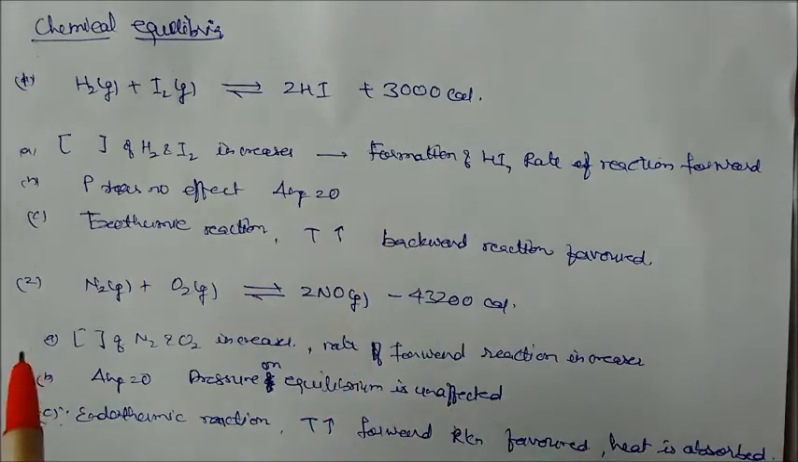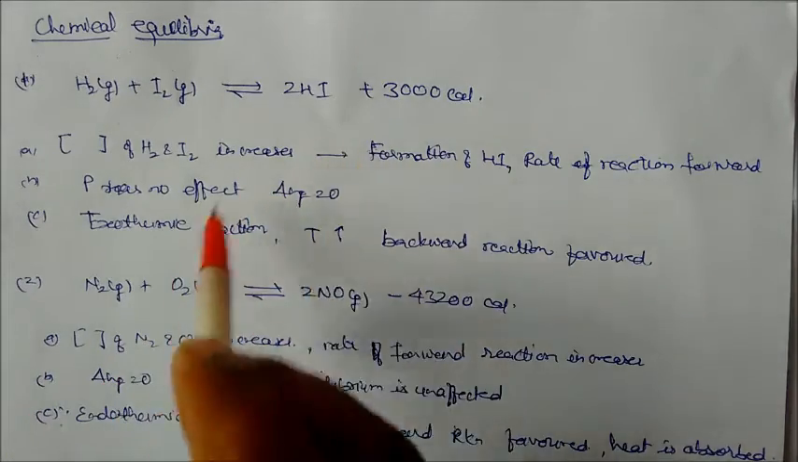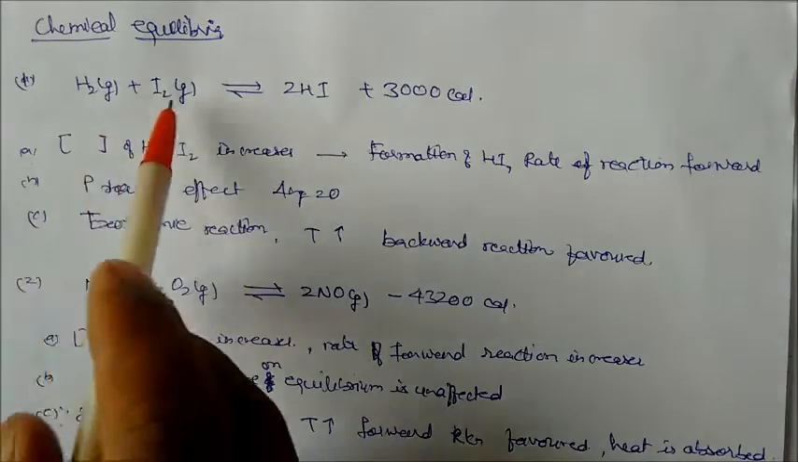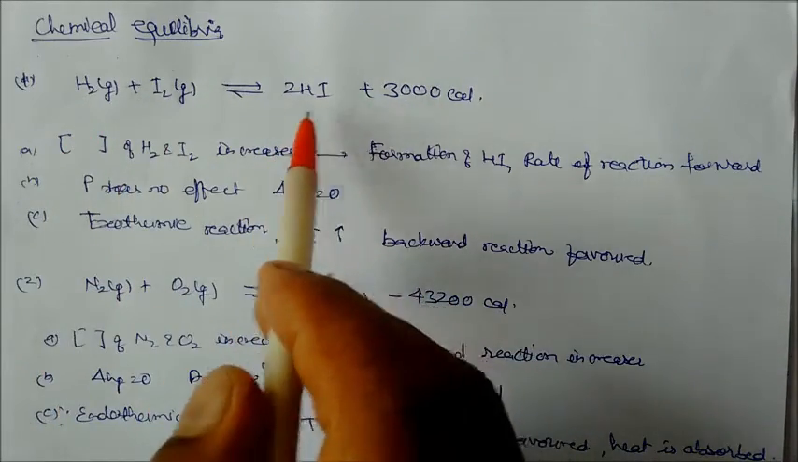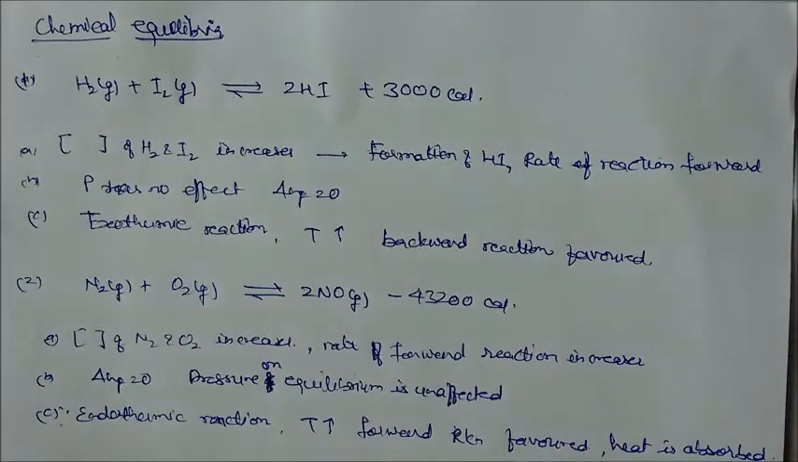Since this is an exothermic reaction, when you increase temperature, the reaction will go backward, because this side has less heat and more heat is produced here. So here the reaction will go backward.